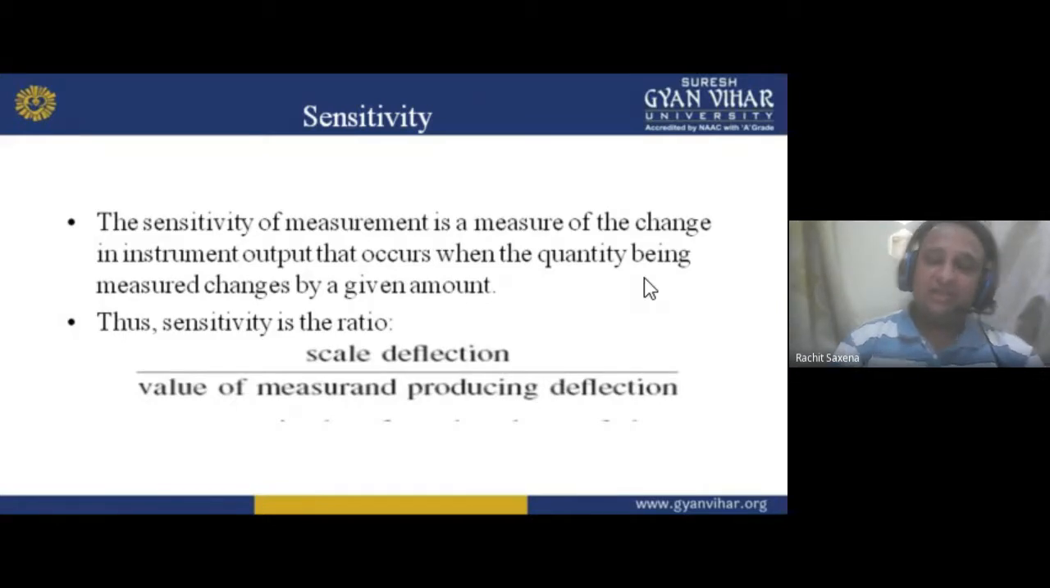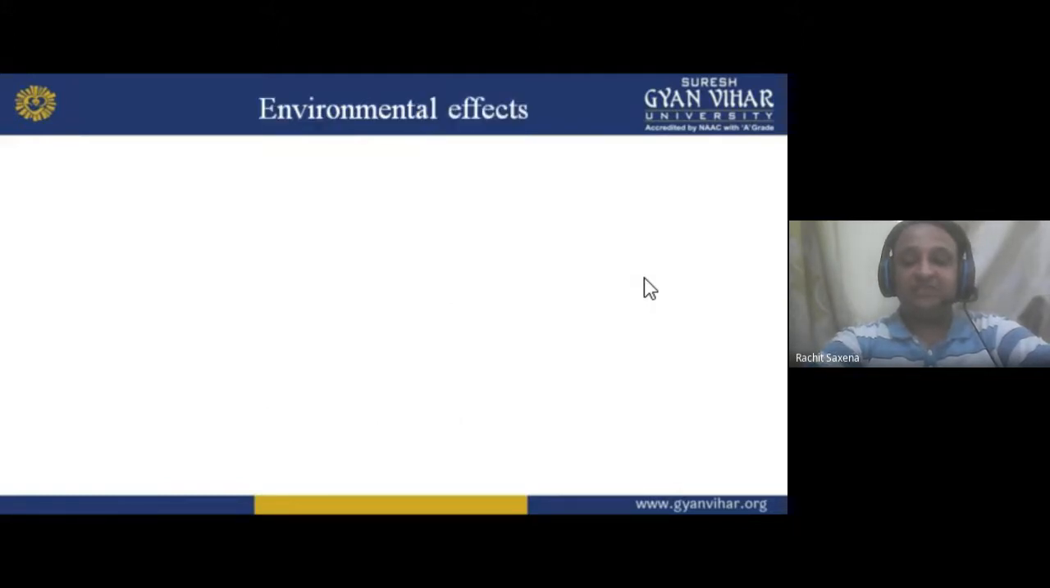It is basically given by the expression: scale deflection upon value of measurement producing deflection. Scale deflection means the change or variation in the scale, and we have the value of measurement producing the deflection. So we can say it is the ratio.